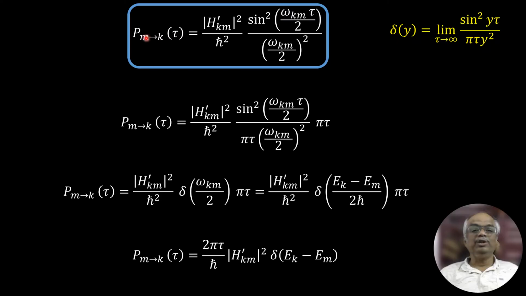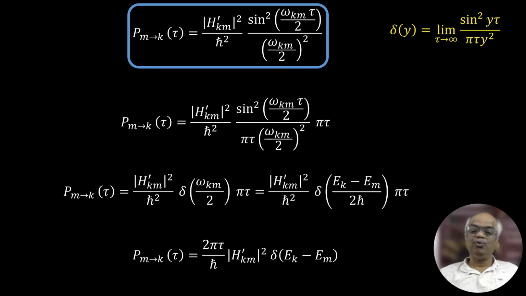So now we have seen the probability of moving the particle from mth state to kth state is this one: modulus H prime km squared divided by h cross squared, and this sine term. When tau tends to infinity, delta y is equal to sine squared y tau divided by pi tau y squared.